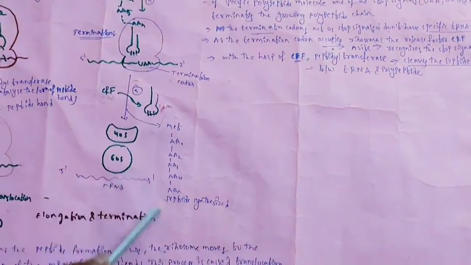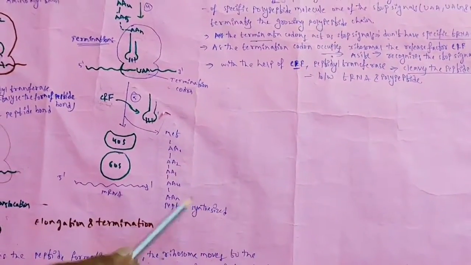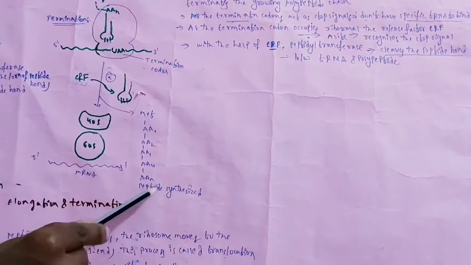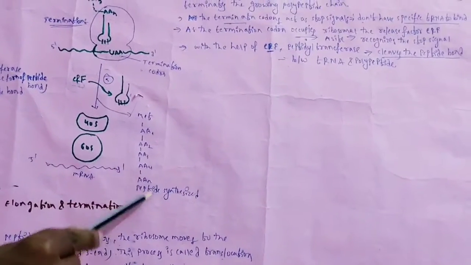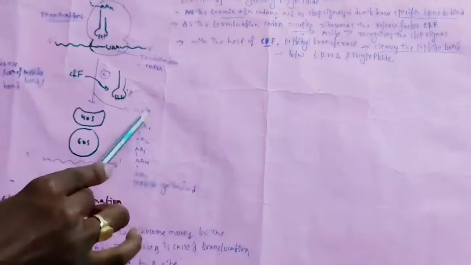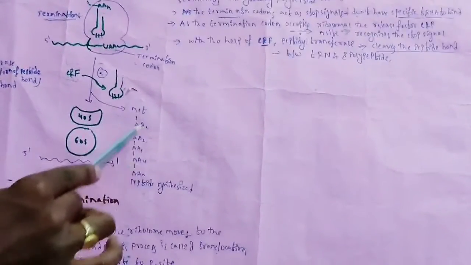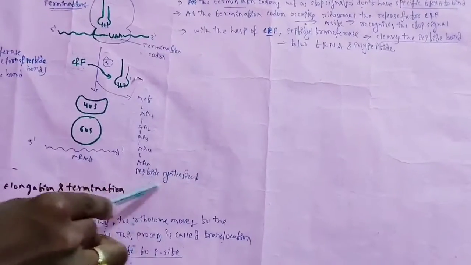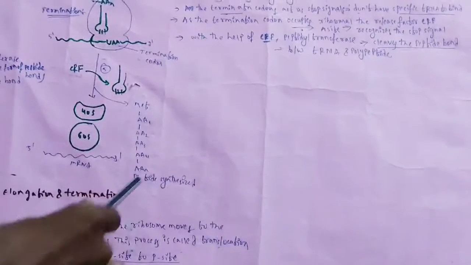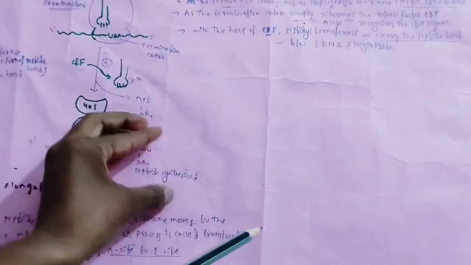Finally, the peptide is synthesized. Protein synthesis is nothing but a number of amino acids, here methionine, another amino acid, everywhere a peptide bond is formed. This is about termination.